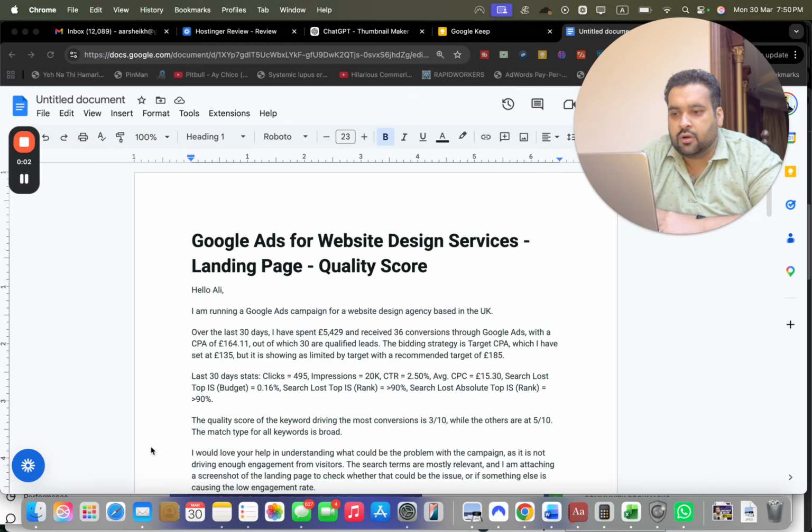Google Ads for website design services landing page quality score.